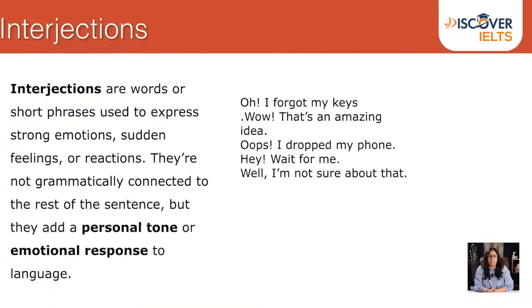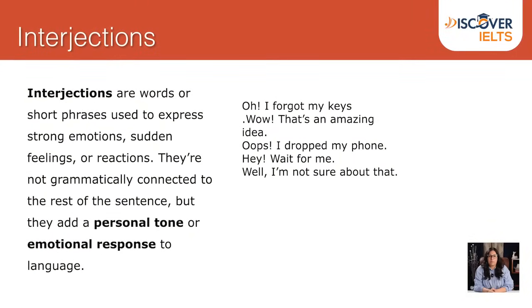Let's talk about the last lesson of parts of speech, which is the interjections. These are words or short phrases used to express strong emotions, sudden feelings or reactions. They are not grammatically connected to the rest of the sentence, but they add a personal tone or emotional response.